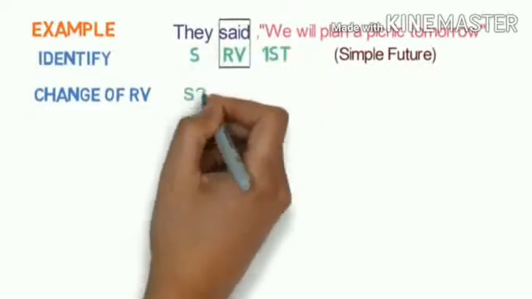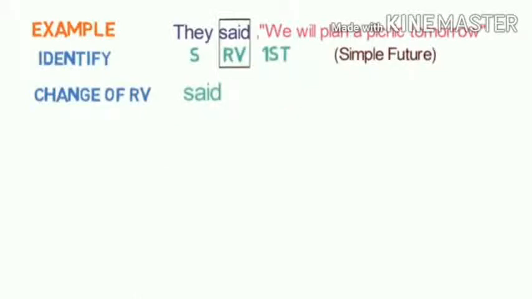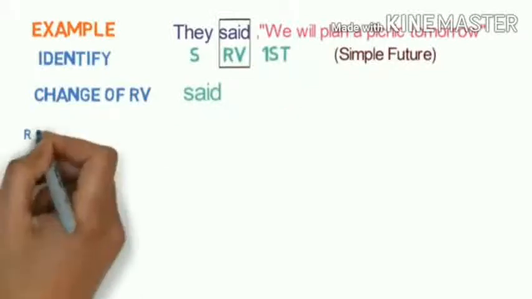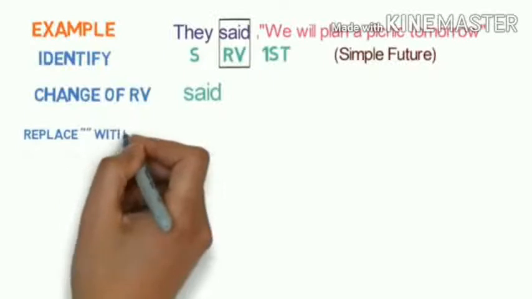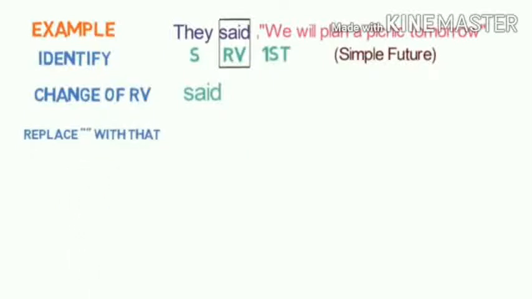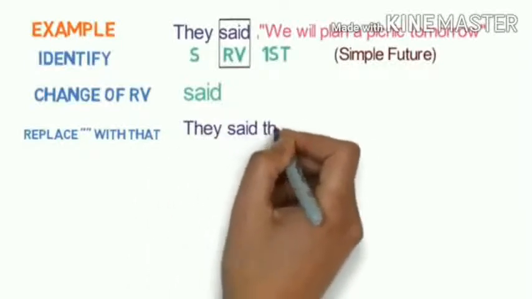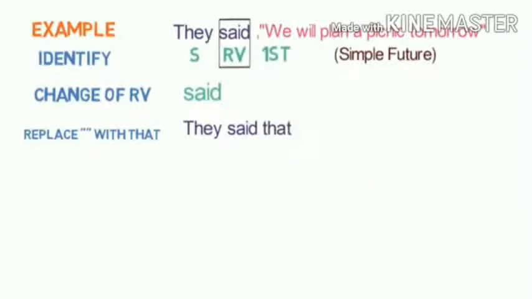Said becomes said only. So write said. So simple it is. Then replace with that. Yes, the reporting verb part must be replaced with that. So they said that. Change of the pronoun. First person changes according to the subject. Subject is they. So we changes to they.